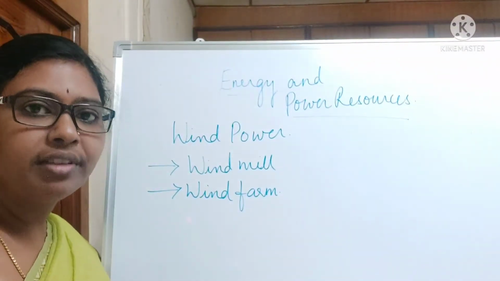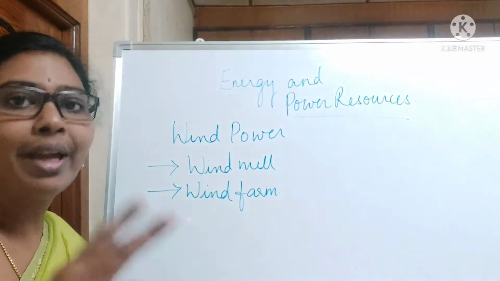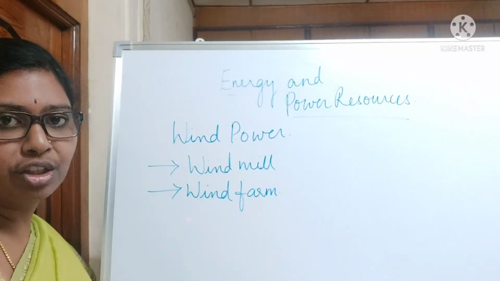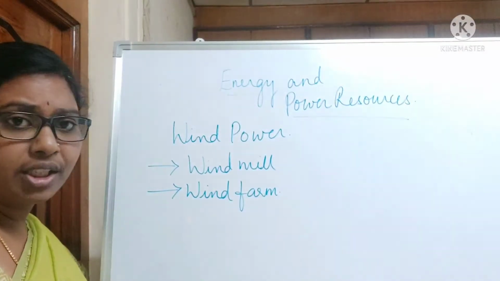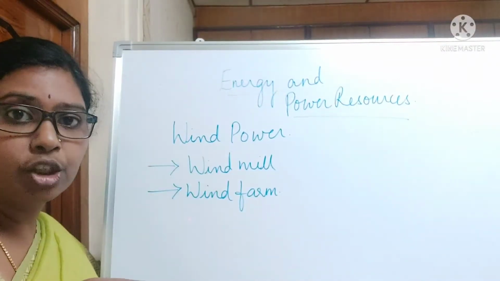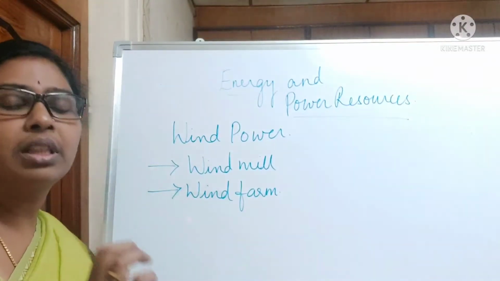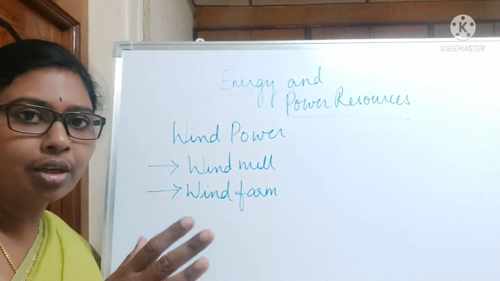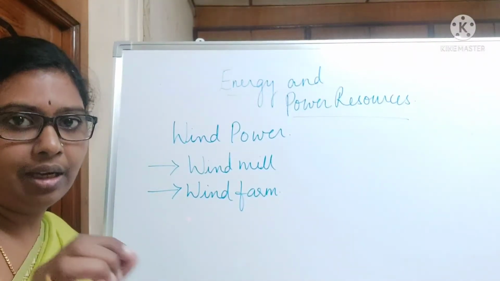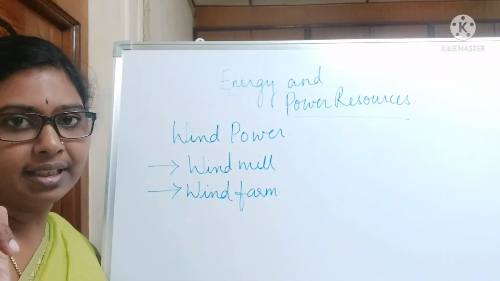So in solar energy, we have seen that the change of energy is light energy to electrical energy. Here, it is mechanical energy to electrical energy, right? Advantages are almost like solar energy only. Once it is installed, we need not pay anything for the next 20 years. But installation takes a lot of expenses, right? Little expensive, but once it is installed, no more expenses.